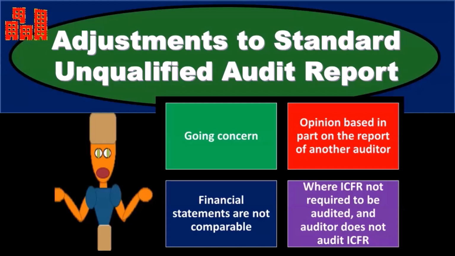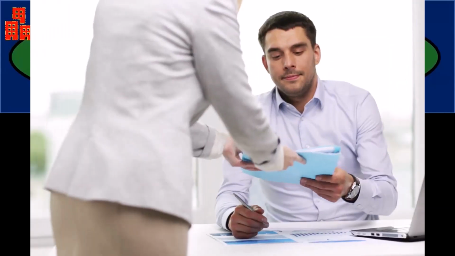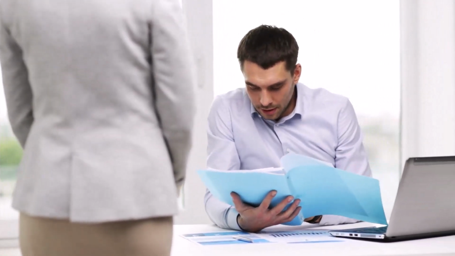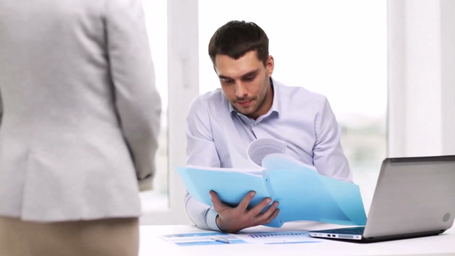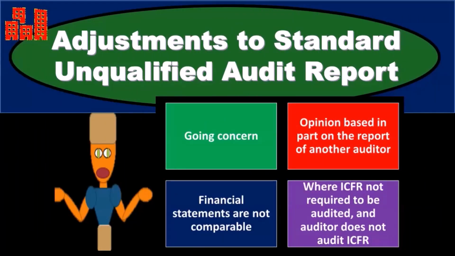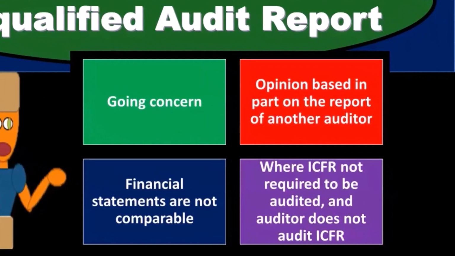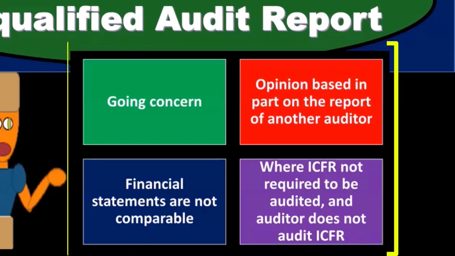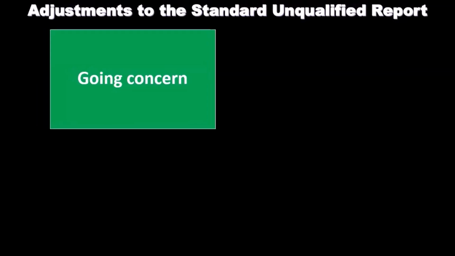In this presentation, we will discuss adjustments to the standard unqualified audit report. In other words, these are going to be items that aren't going to pull us away from the unqualified opinion. We still got the unqualified opinion, but there's going to be adjustments to that unqualified opinion, and therefore the report will be altered or adjusted, although not to a qualified report, still unqualified, still the highest report, the unqualified standard report, although the format of it will be adjusted for some of these items.